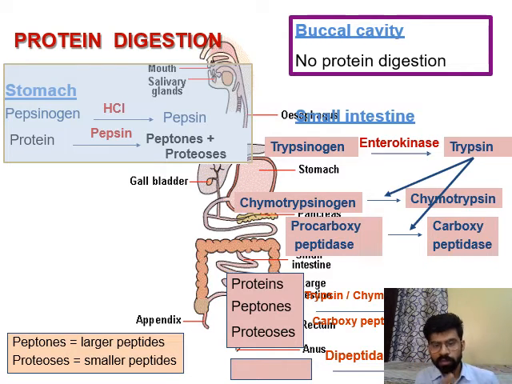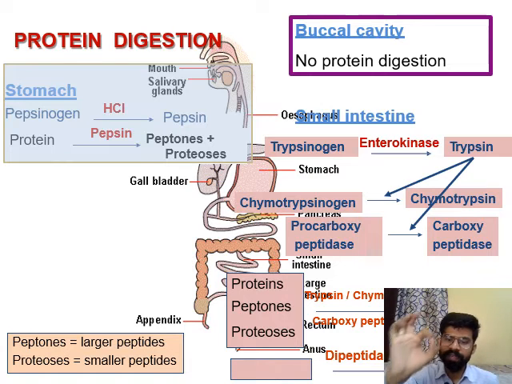Pepsinogen should be converted into pepsin with the help of a chemical known as HCl. HCl is hydrochloric acid, and the function of HCl is to activate the enzyme necessary for protein digestion, as well as to kill microbes. The function of HCl is to kill the microbes that may come along with our food. This is the second most important function of HCl.